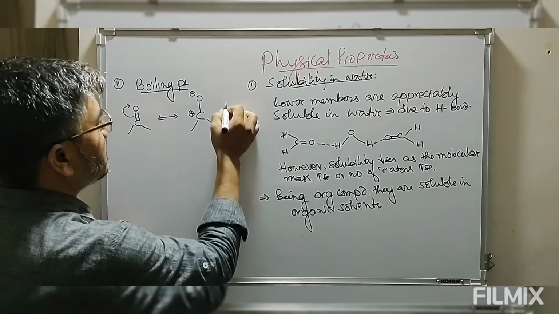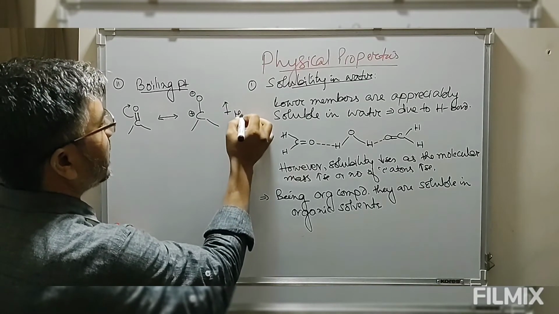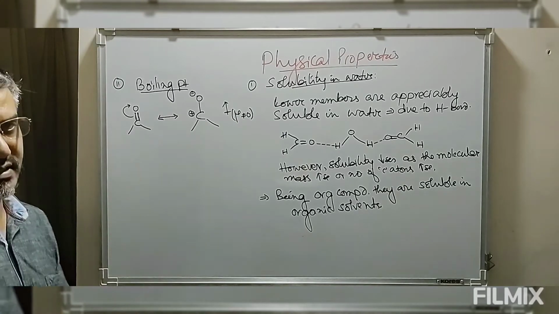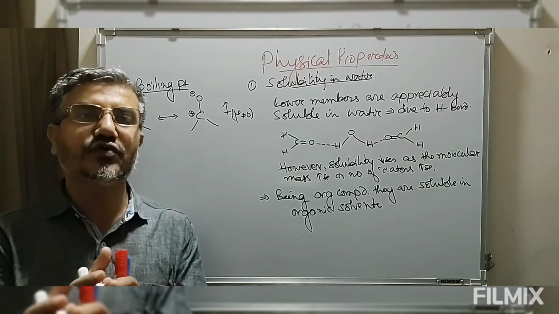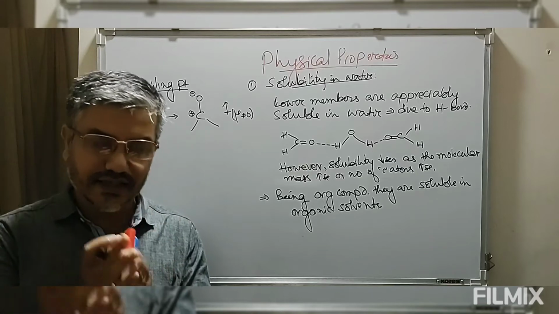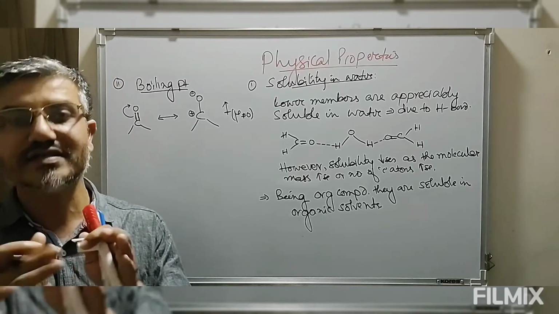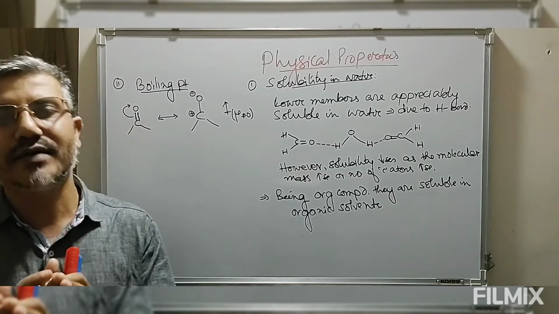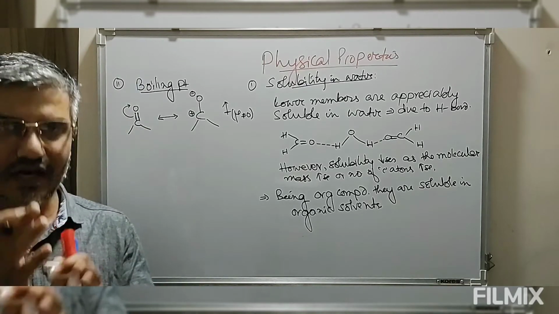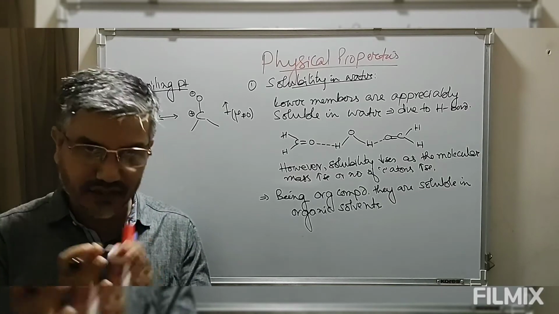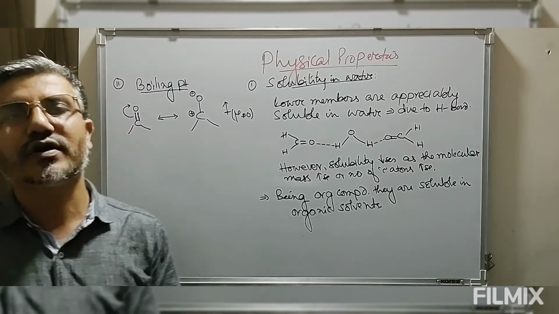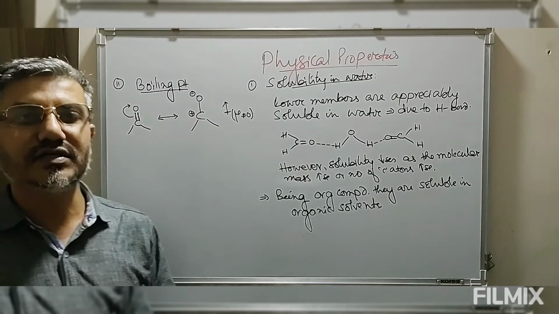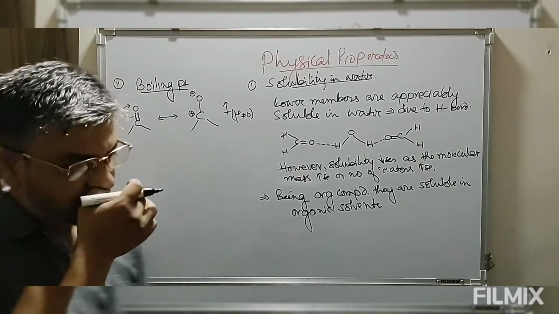Because of this dipole type interaction, we have a stronger attractive force between aldehyde or ketone molecules, and because of this stronger attractive force, the boiling points of aldehydes and ketones are generally high.